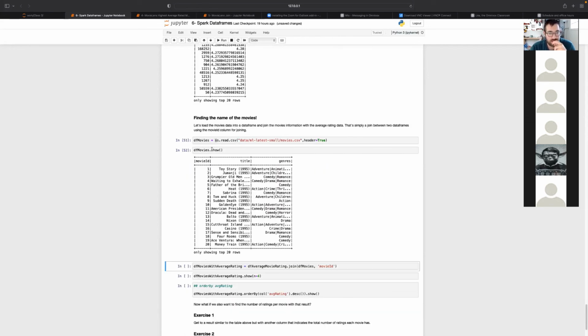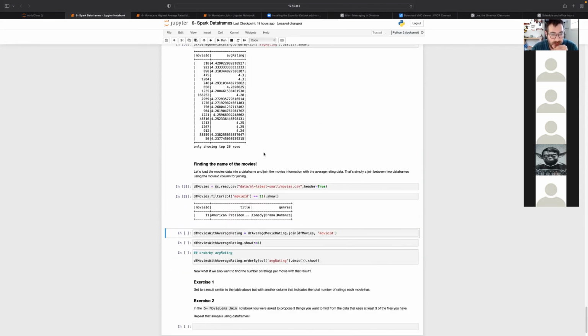I want to filter on the column movie ID. I think it was equal to 11, the one that we had a problem with, one of the examples that had a comma in it. Okay, so you see it automatically.